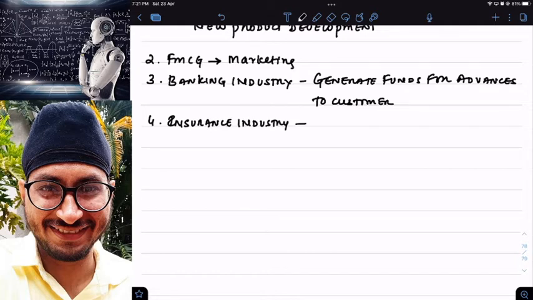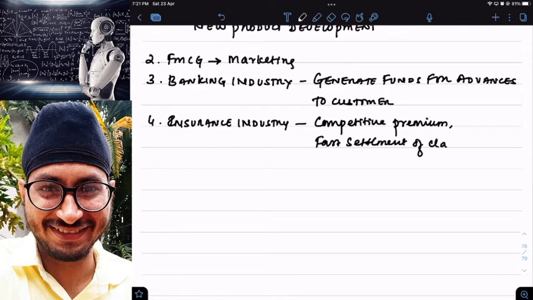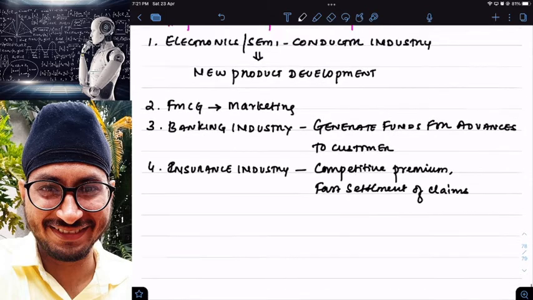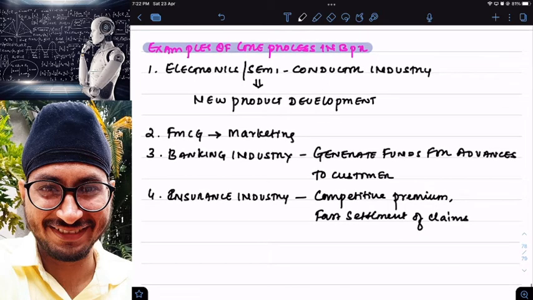Clear? Insurance industry. Now sir, in the insurance industry, what is the core process? A competitive premium. Means the premium of my insurance policy should be less compared to competitors, plus fast settlement of claims. This is one more example of a core process. Clear? So these are some examples of core processes in BPR.